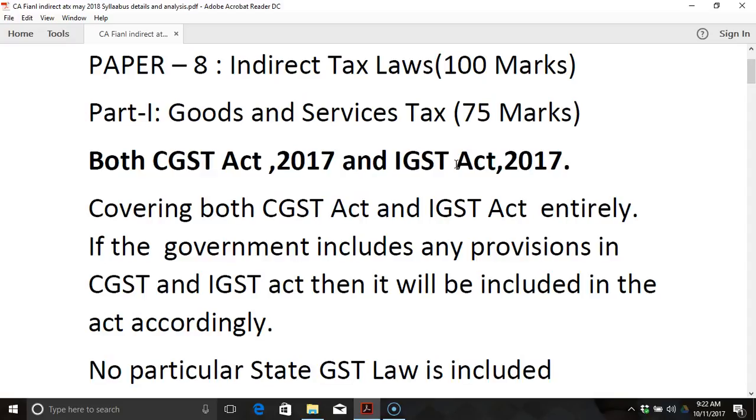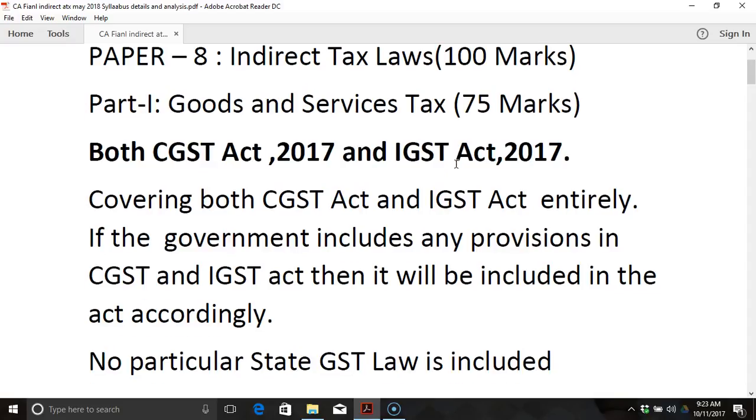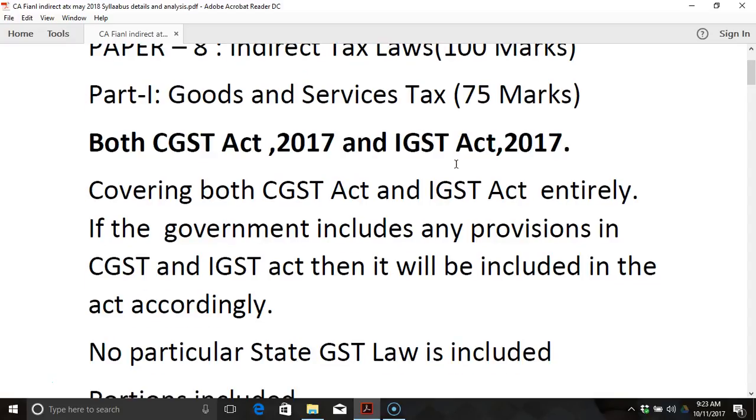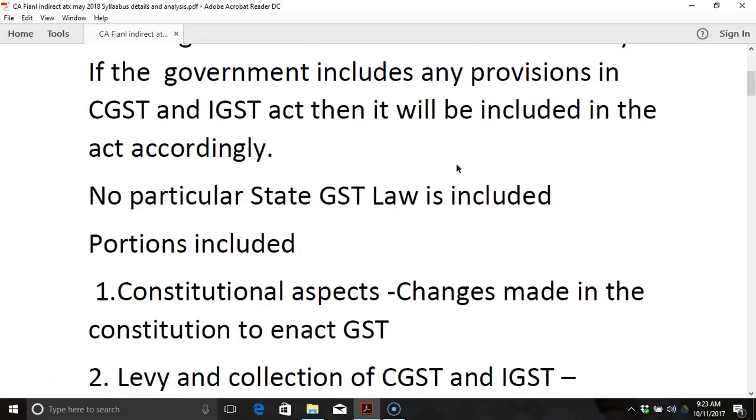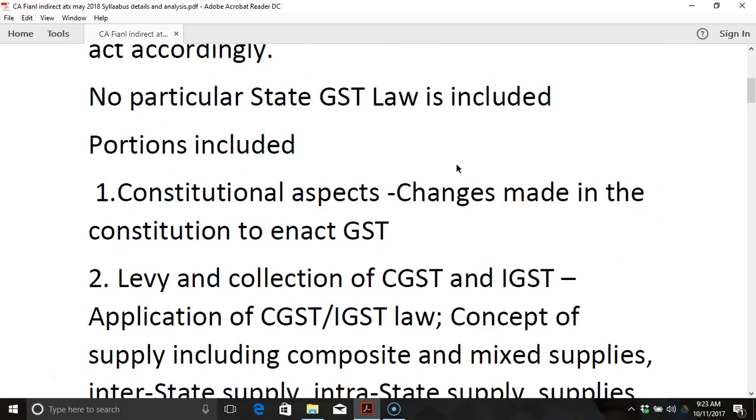If at all there are any new provisions which are going to be enacted, even those will be included in the syllabus. So any new provisions with regard to the CGST and IGST Act will accordingly be included. So let us see the portions for the GST part.